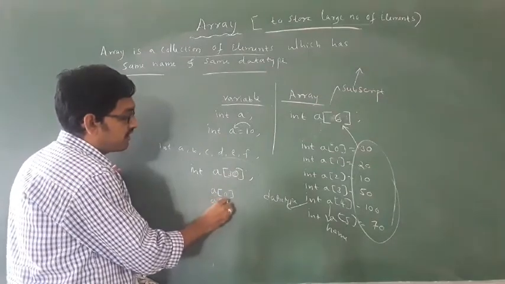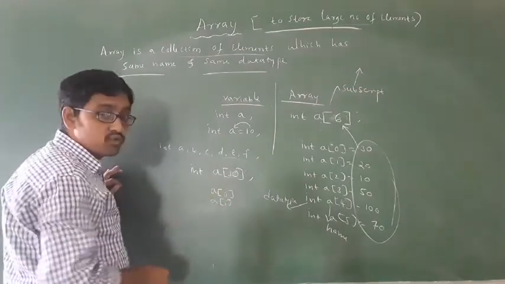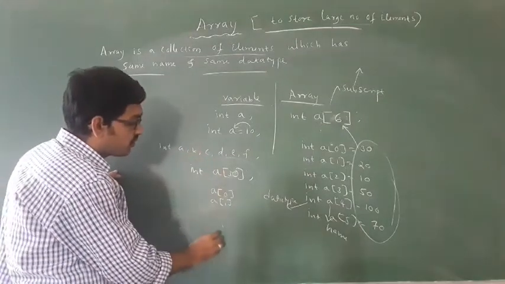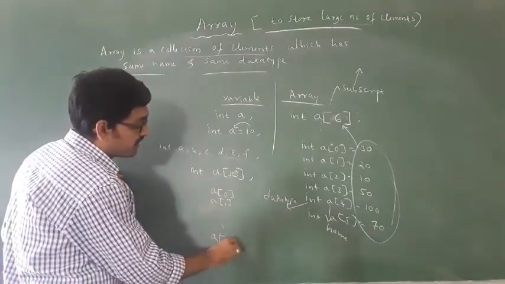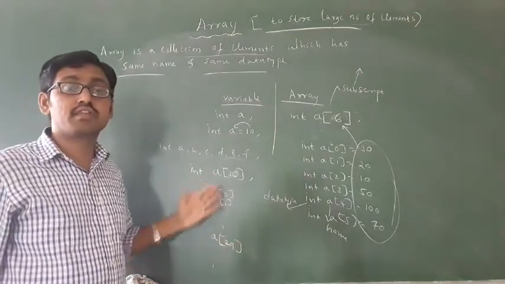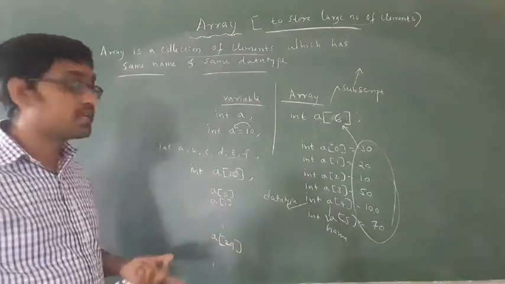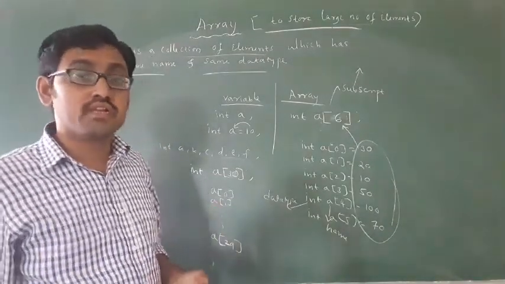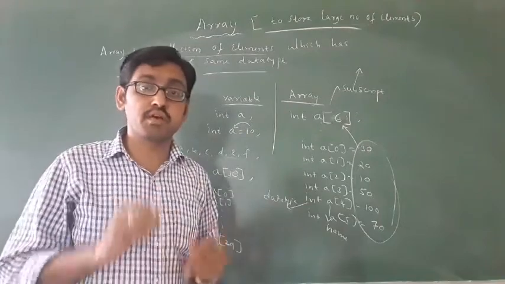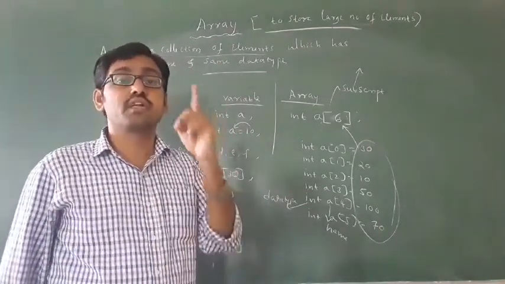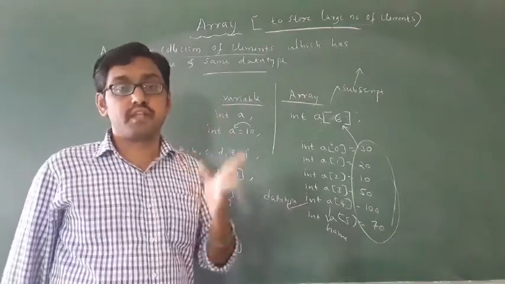In a of 0 one value will be stored, in a of 1 some value will be stored, like this up to a of 29. Like this values will be stored. Okay, this is called array. Instead, you can easily write the program, and a large number of values it can store. That is the main use of an array.